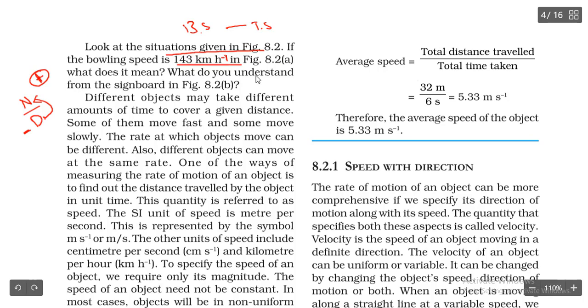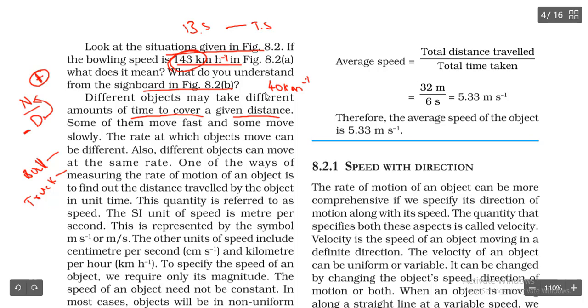What does it mean? What do you understand from the signboard in 8.2? By seeing the two figures, what are you going to understand? Let us see. Different objects may take different amounts of time to cover a given distance. The ball is taking a different speed and the truck is taking a different speed. They have mentioned 143 kilometers, and the truck speed 40 kilometer per hour.